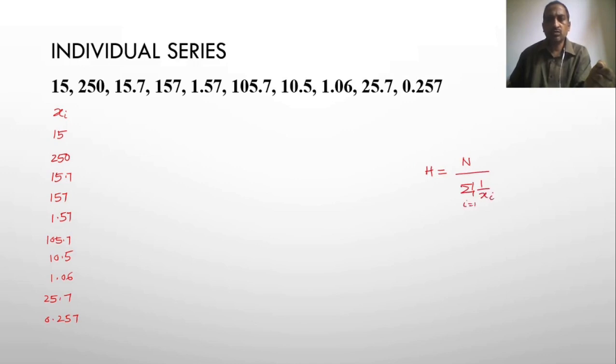Here i goes from 1 to n, where n is the total number of observations. First we have to calculate 1 by xi. 1 by 15 is 0.0667. 1 by 250 is 0.00400.